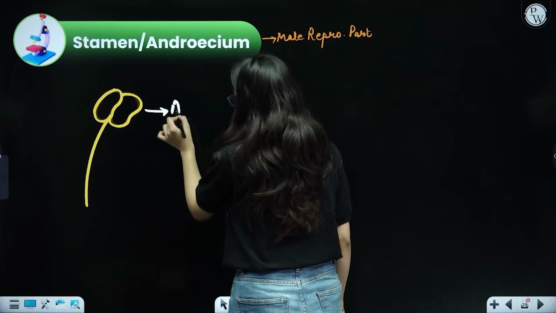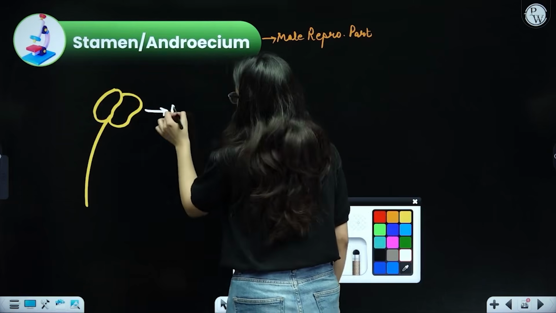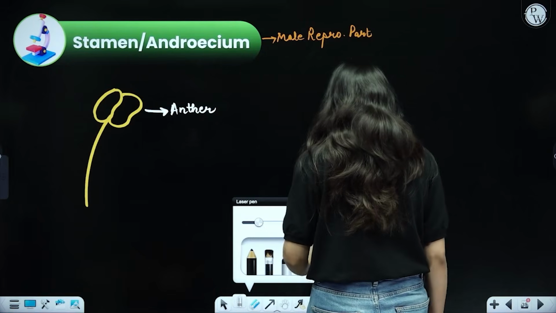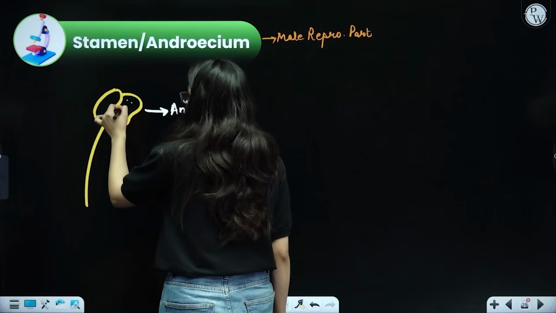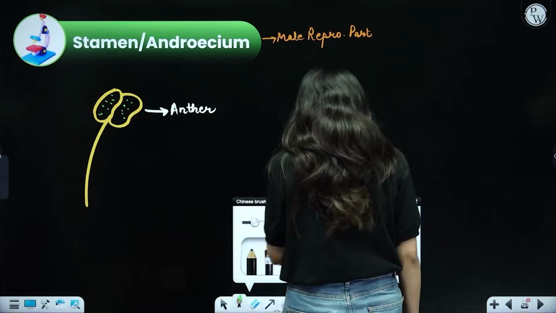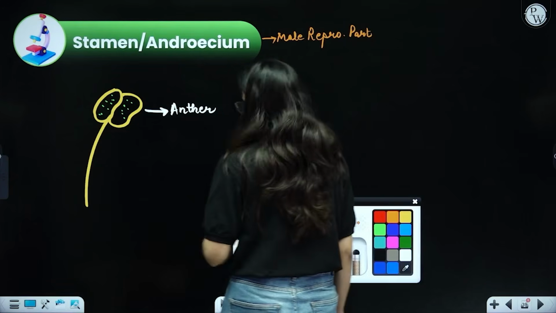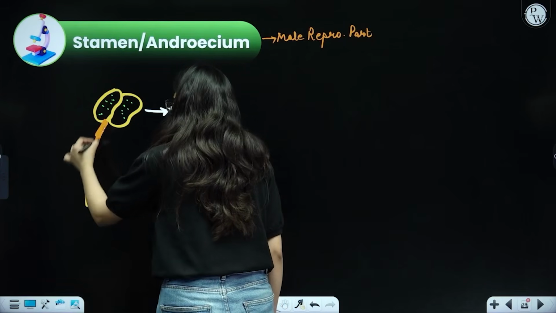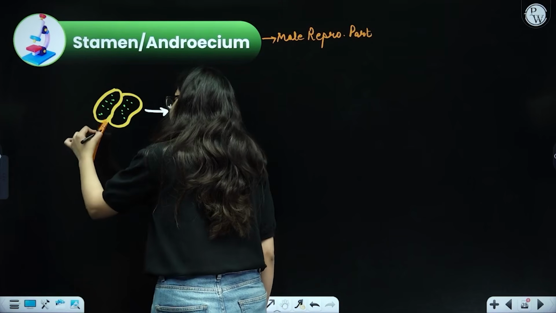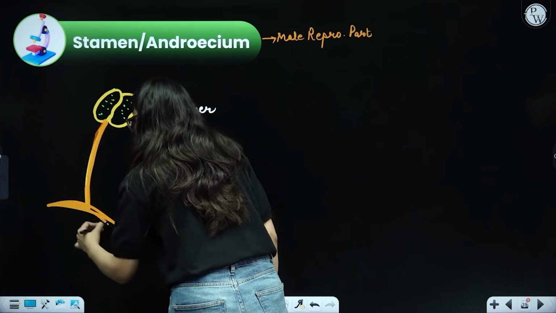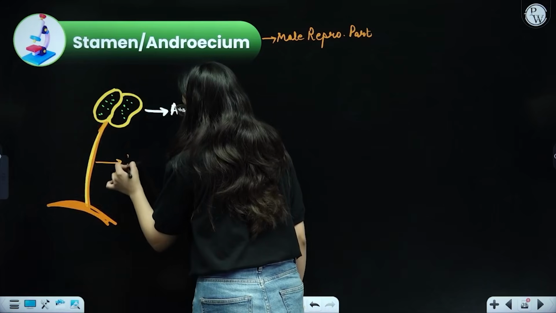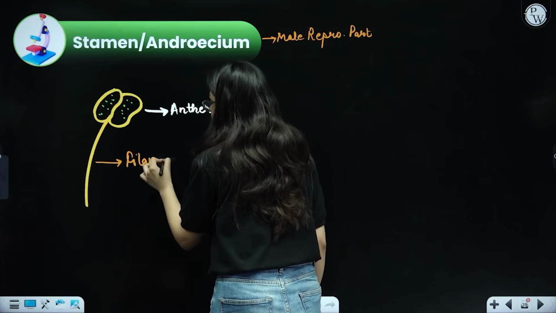This anther has the pollen grains. Inside the anther are the pollen grains over here. There are so many pollen grains present inside the anther. Now, do you see this long stem that is emerging from the base of the anther? This long stem-like structure is a filament that connects the anther to the base of the flower. So this is termed as your filament, mostly a supportive structure.